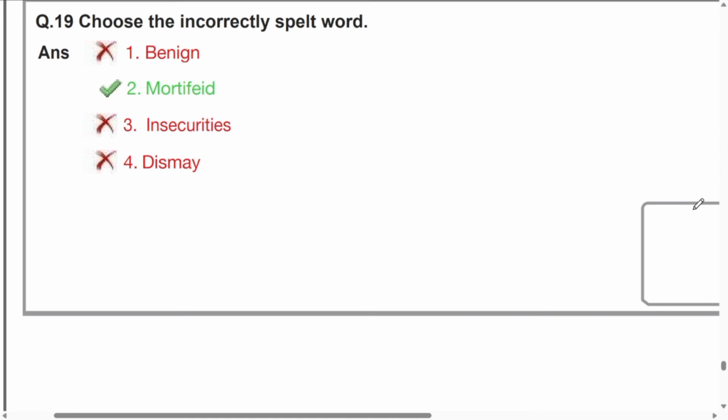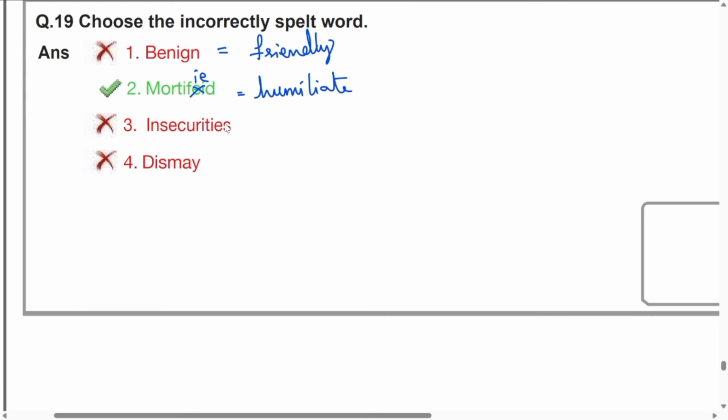Next. Question number 19. The incorrectly spelled word. Look at the words given. Benign. Benign is very important word which is often given in the examinations. Benign means friendly. The spelling of the word benign is fine. Next word is mortified. It is not F-E-I-D, it is F-I-E-D. Mortify is to humiliate people. Humiliate people. Okay, humiliate somebody.